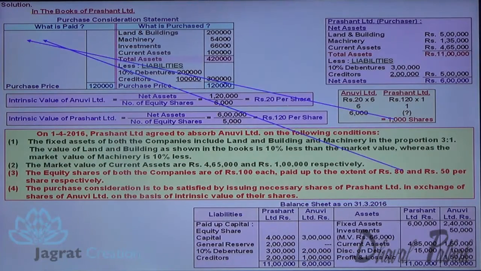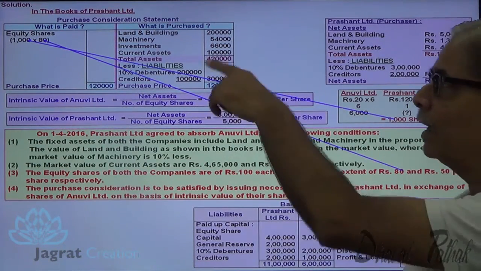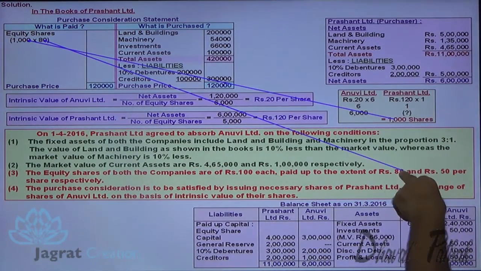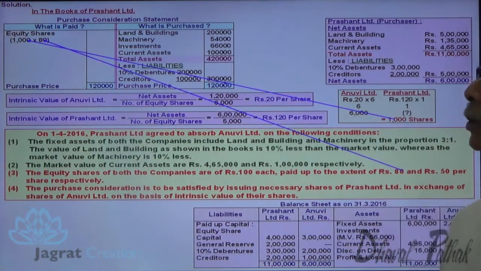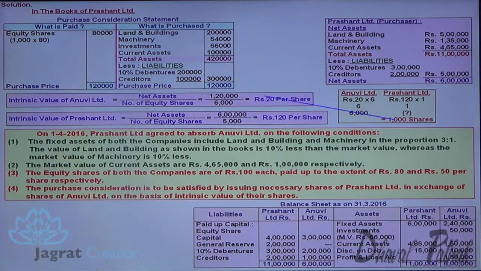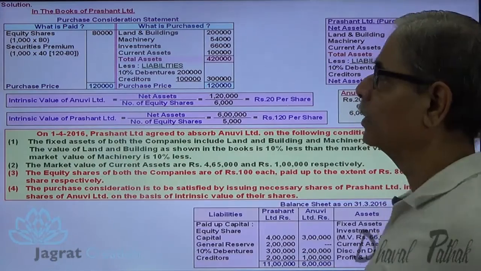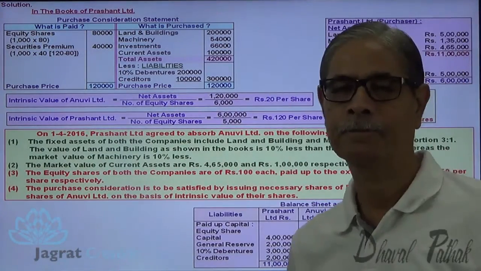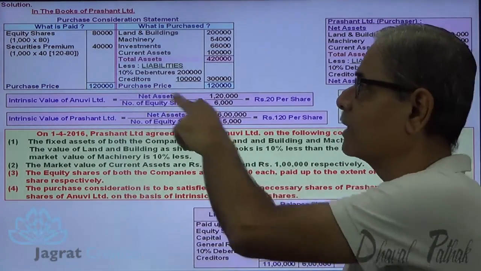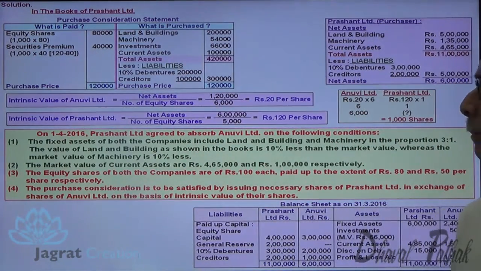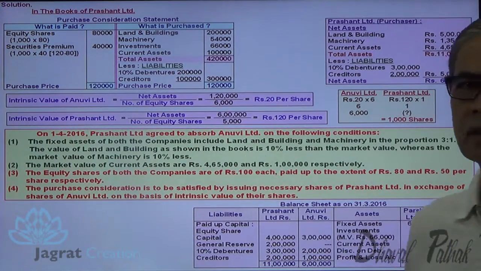Now 1,000 shares are given, each of rupees 80 each, because 80 is the paid up value. And 40 rupees is considered to be the securities premium. So 1,000 into 40, that is 120 minus 80, 40, is the premium. So this is the securities premium. So 1,20,000 is the purchase price. This is how it has been paid on the basis of intrinsic value of the share. I have tried to explain all these concepts.